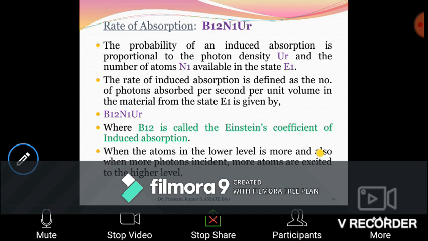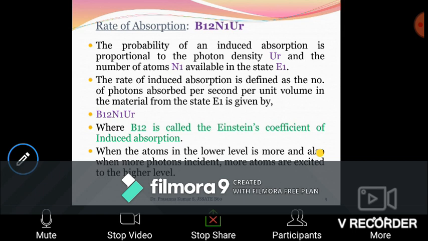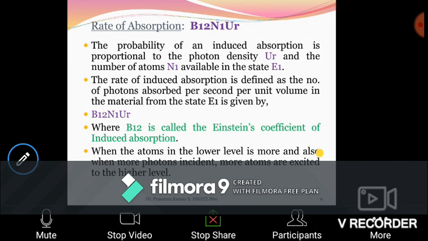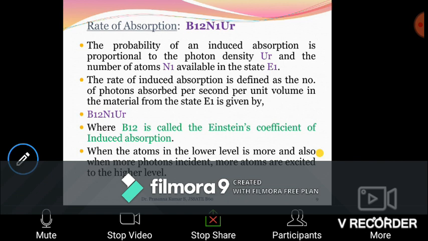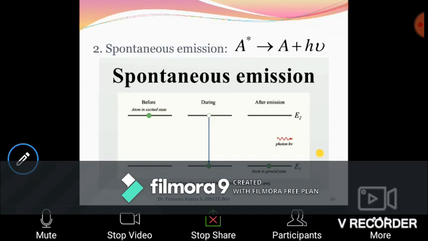I told you this B12 is nothing but the Einstein coefficient of induced absorption. When the number of atoms in the lower level is more, and the number of photons incident on this particular level is more, more atoms are available at N1 and more photons are incident, therefore you expect more atoms to get excited. This is about the induced absorption.